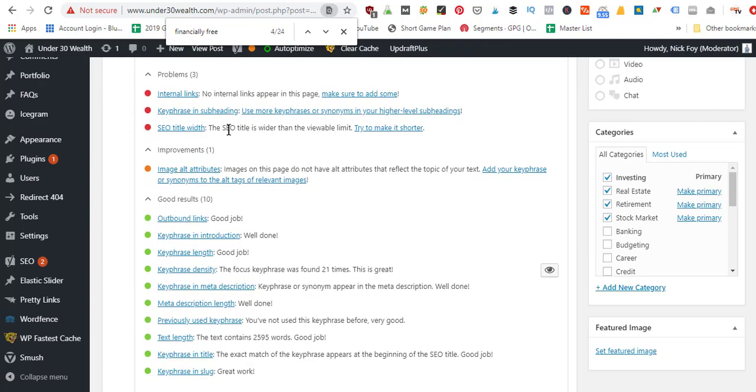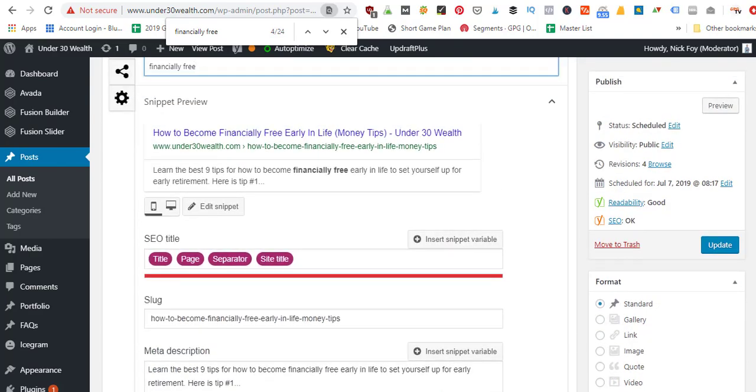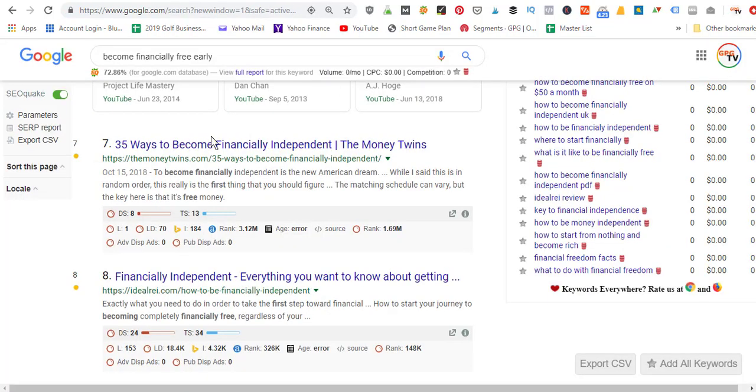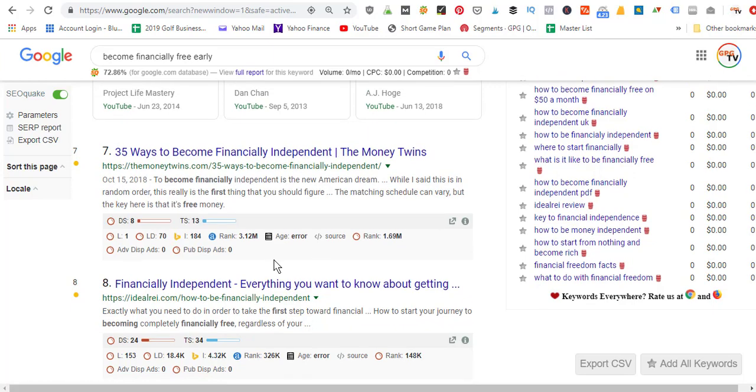We've got SEO title width. It's too wide. It's wider than the viewable limit. So again, that goes back to how I have a long title here. I could shorten it down and get rid of the words how to make it shorter. We saw out here, these ones can vary. Some of these are longer, 35 ways to become financially independent. However, this one is too long.